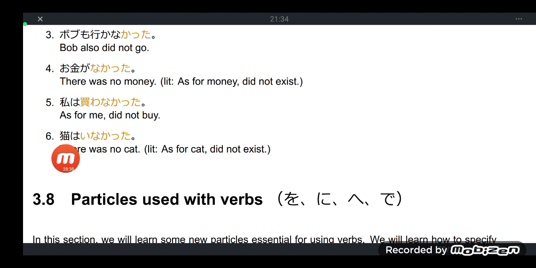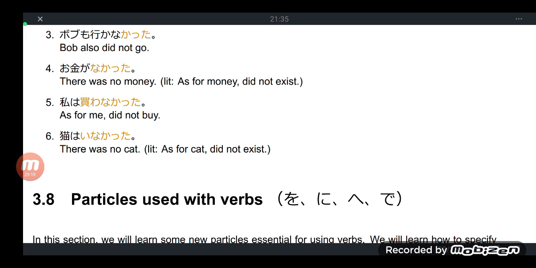And then, example 6. Neko wa inai, because the present tense supposed to be here, neko is not there. Neko wa inai, but we are dealing with the past tense negative, so instead of neko wa inai or neko wa imasen, the nai there, you remove the i, replace it with katta. Neko wa inakatta. There was no cat. No literal translation. As for cat, did not exist.